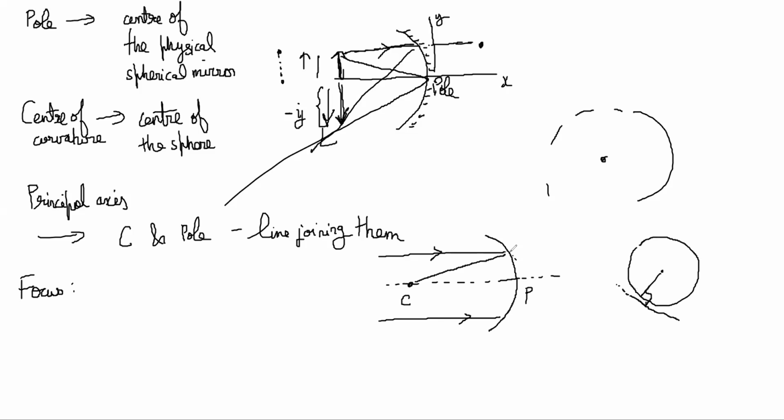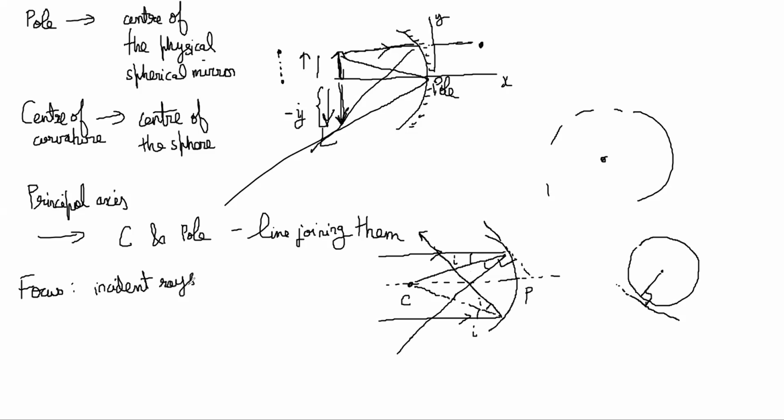So my tangential direction is this, and this is the normal. This angle is the angle of incidence. When it reflects back, it will make a similar angle. This angle is i. Similarly, take another parallel ray, it will also come like this, because the normal line will be this line. So you will find that all the incident rays parallel to the principal axis